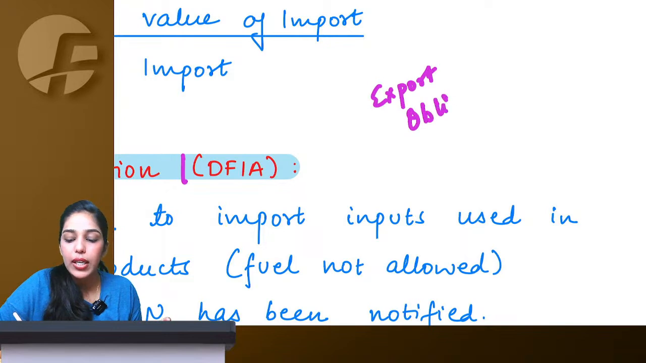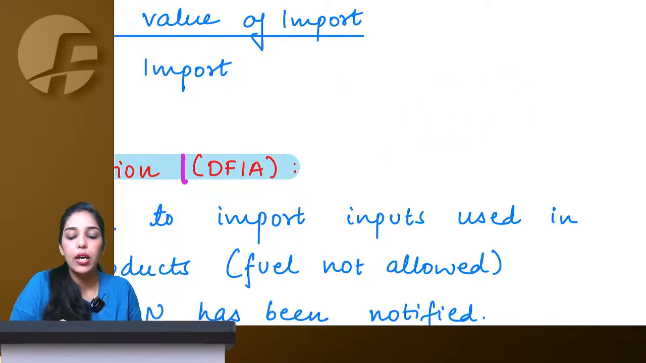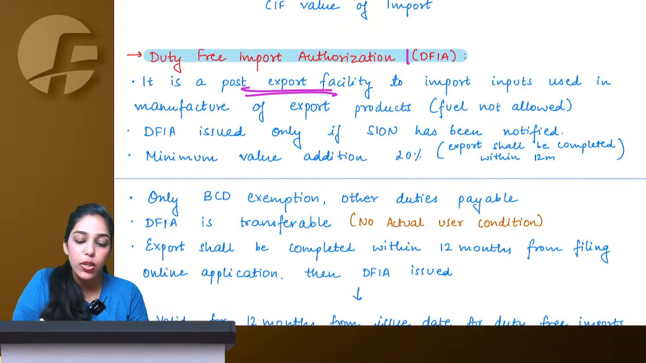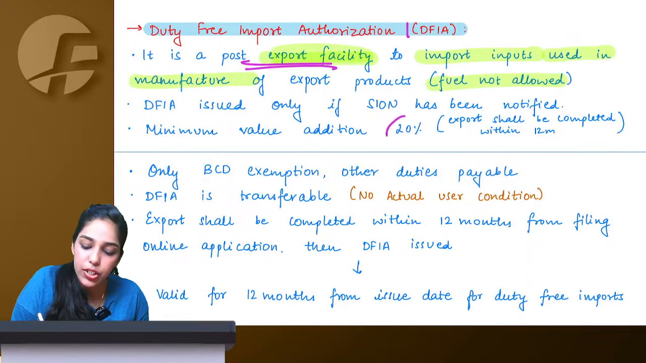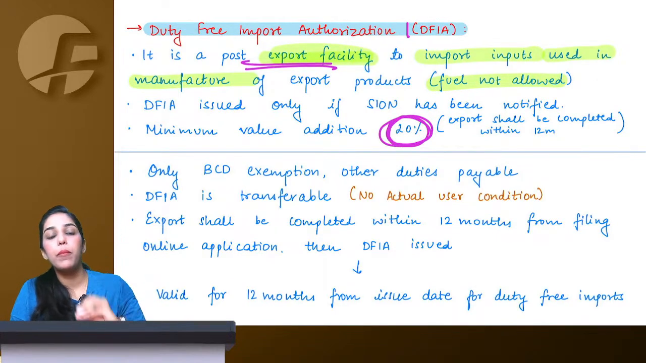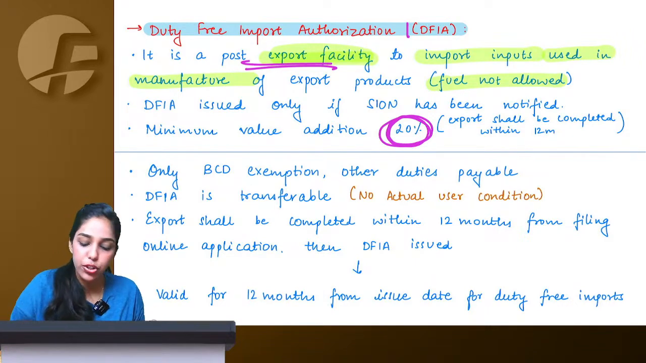So if you are not able to fulfill your export obligation in this given period, you will not be given the benefit. Means whatever duty they had exempted, now you will have to pay. So duty free import authorization is a post-export facility which says that minimum value addition has to be 20%. Means minimum, what is your import CIF, there has to be a 20% addition and then only your FOB of export should come.